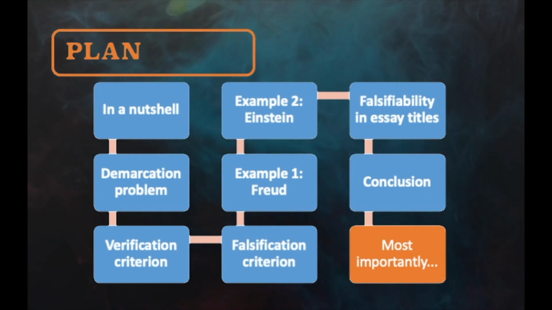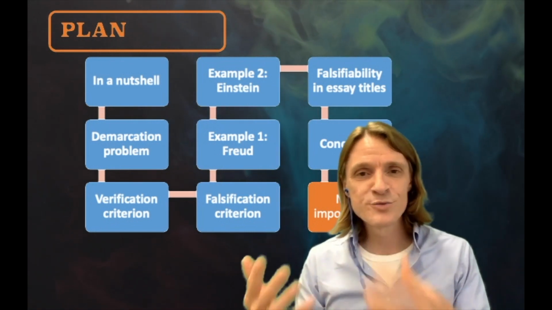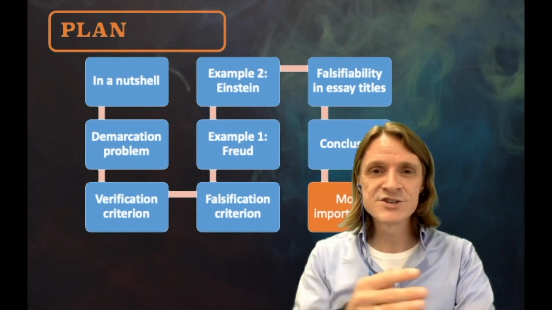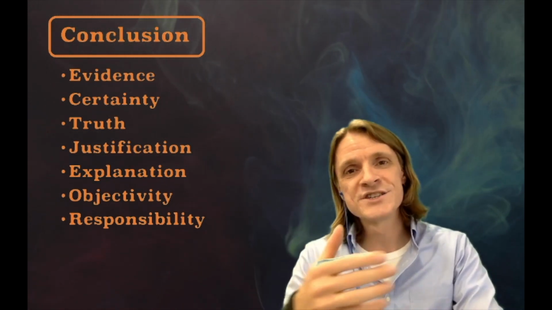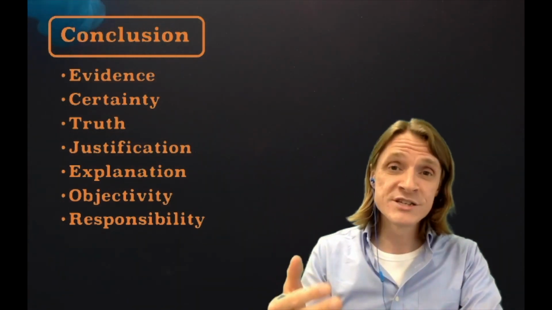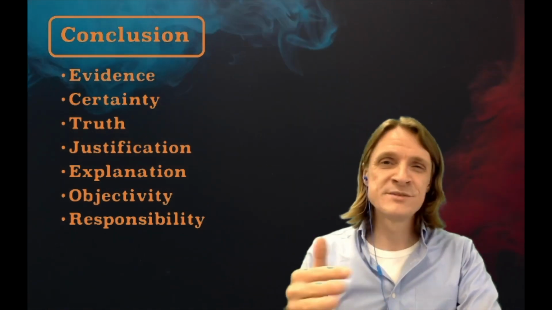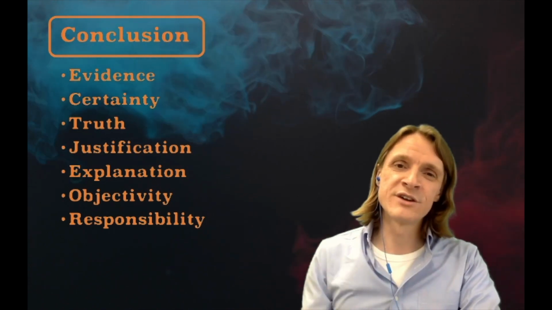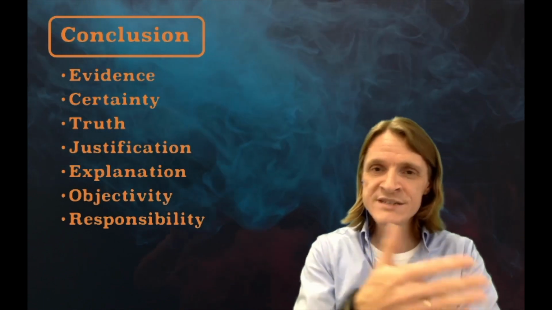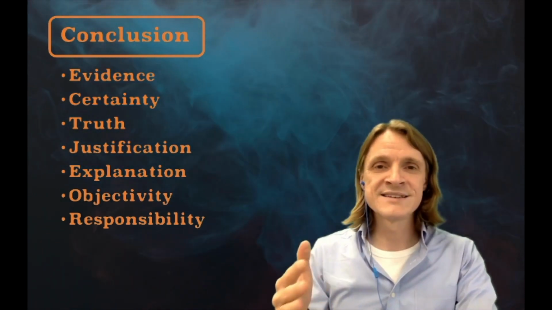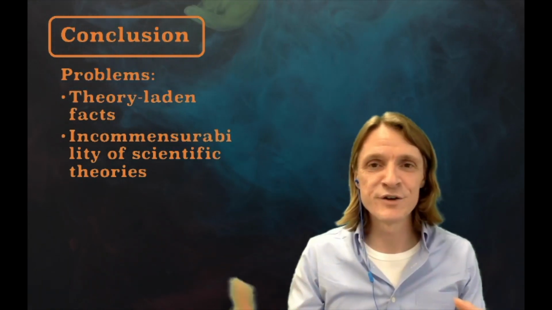If you understand falsifiability, you can bring up so many important claims and counterclaims related to so many aspects of knowledge. It links to such other concepts as evidence, certainty, truth, justification, explanation, objectivity, responsibility, and many others. Falsifiability can be used as a building block in a wide variety of TOK arguments. Actually, it's not as simple and as straightforward as I have presented here, of course. Falsifiability has its limitations, and falsifiability itself has been attacked as a scientific principle.